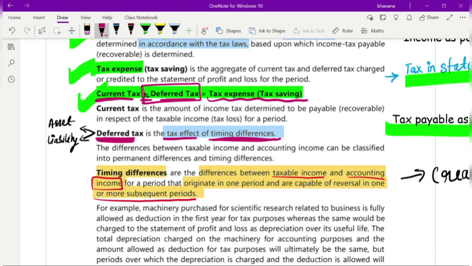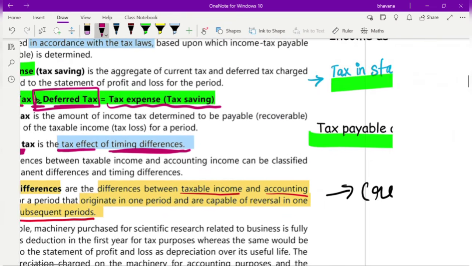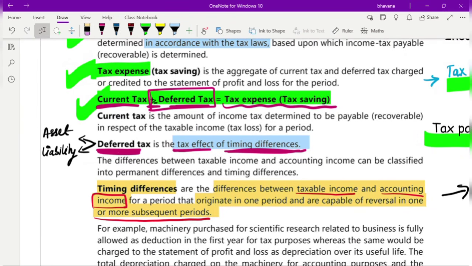So now the question is, what are these timing differences? Let's see more about timing differences. There are two kinds of differences. Before we get into this, I'll just complete this. Deferred tax can either be a deferred tax asset or a deferred tax liability. So, the effect of timing differences.